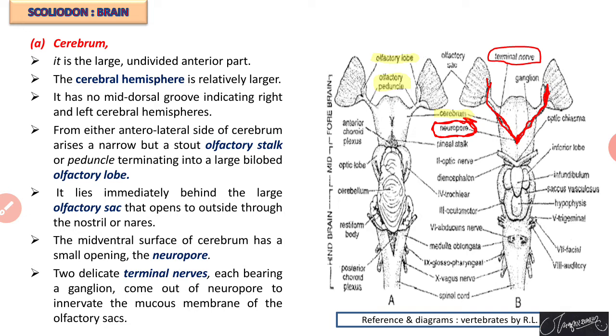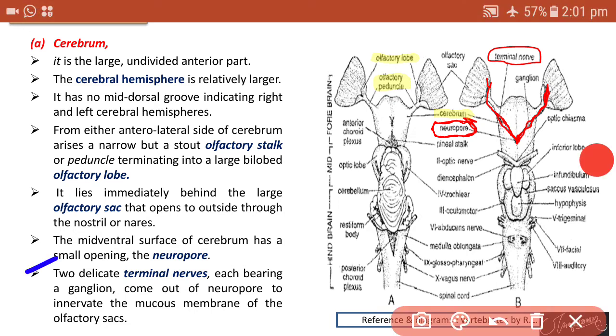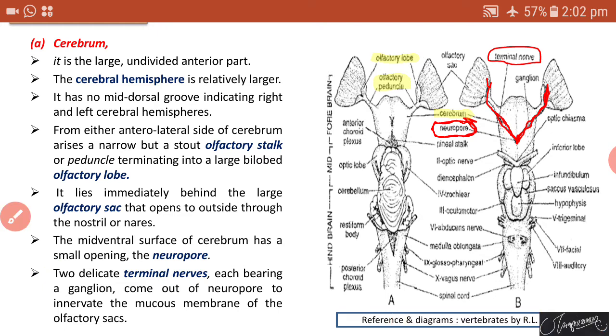Towards the dorsal side there are the cerebral hemispheres, and when we see the ventral side of the brain, we can find the terminal nerves. Two terminal nerves come together forming the neuropore, which has a connection with the olfactory sac, and these nerves innervate the olfactory sac.